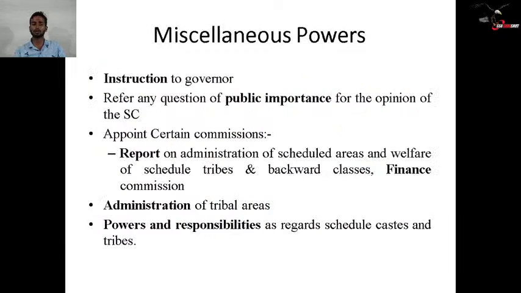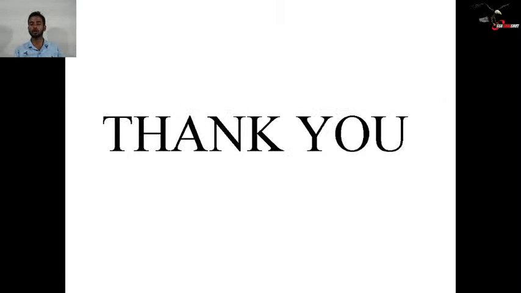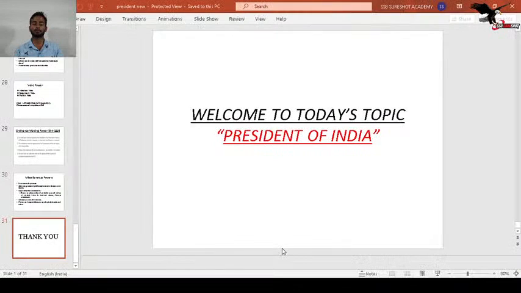Then miscellaneous powers: instructions to the governor can be passed by the President of India. The President can refer any question of public importance for the opinion of the Supreme Court, which we have already discussed, according to Article 143. Then the appointment of certain commissions, like the report on administration of scheduled areas and welfare of scheduled tribes and backward classes, the Finance Commission, etc. All these come under the power of the President of India. The powers and responsibilities regarding scheduled areas, scheduled castes and scheduled tribes are again borne by the President of India. So this was all about today's session on the President of India.